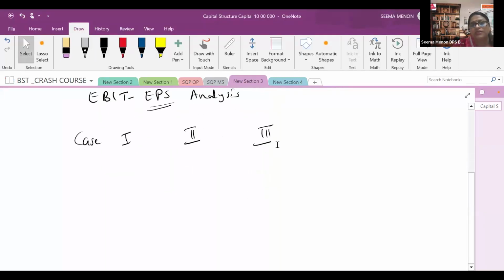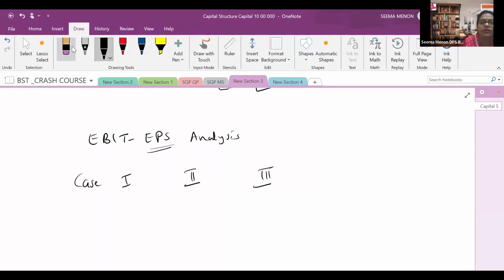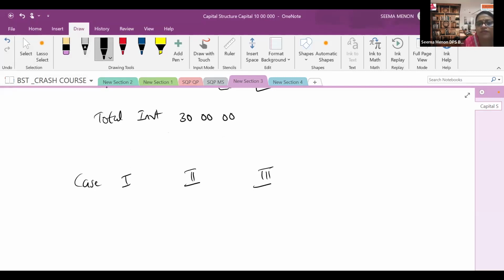So in all these cases, the company needs a total investment of 30 lakhs in my example. So the total capital they need is 30 lakhs. The company has to pay tax at 30%. Then EBIT, earning before interest and tax, let's take an example of 4 lakh rupees. Almost the same is given in the NCERT book also. You can check that. So this is the common information you are getting.